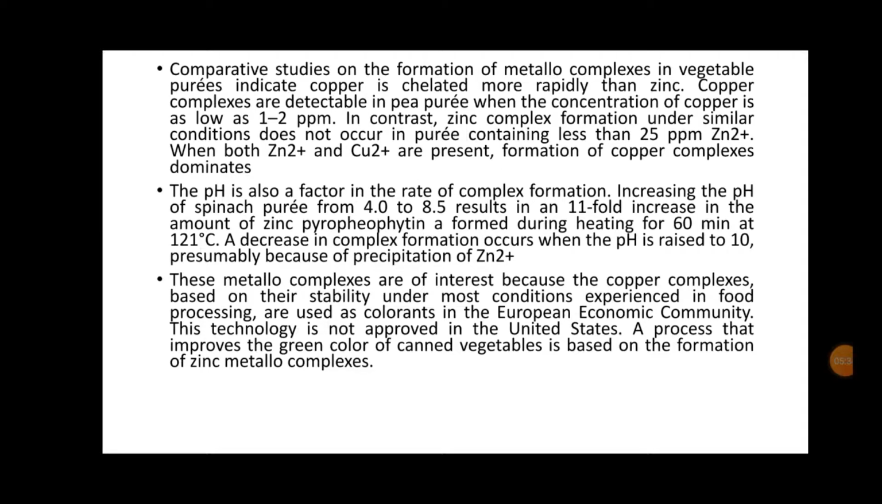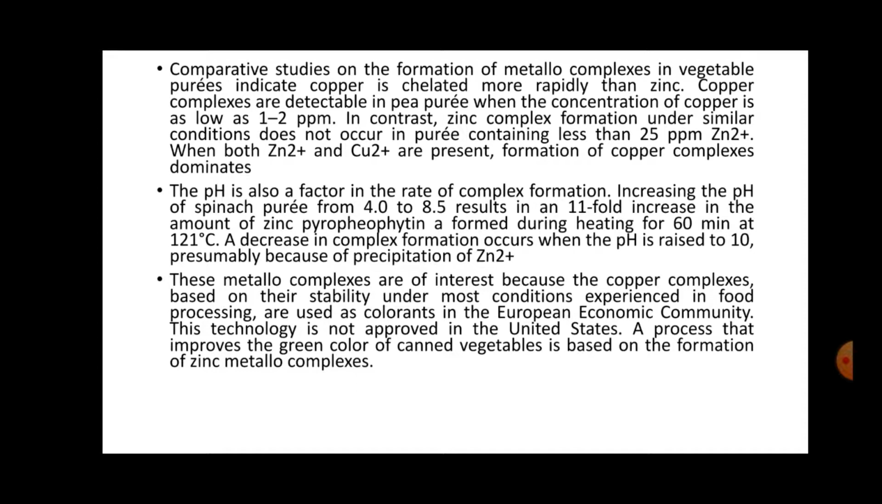A comparative study was done and it was seen that copper is chelated more rapidly than zinc. Copper complexes are detectable in puree even at a concentration of 1 to 2 ppm. In contrast, zinc complexes formed under similar conditions do not occur in puree containing less than 25 ppm zinc. So when both zinc and copper are present, formation of copper complexes dominates.